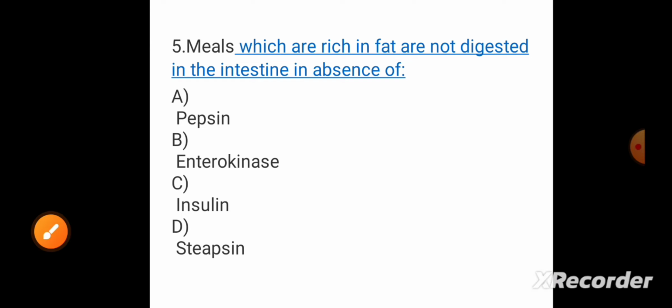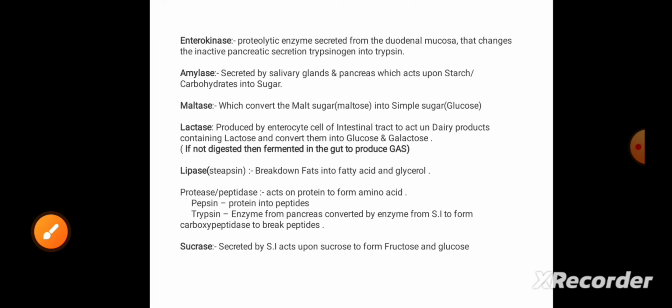Why? Because these are a few enzymes in our body which are specifically active regarding the digestion process. But lipase is otherwise known as steapsin, and steapsin is otherwise lipase only, and lipase is an enzyme which breaks down fat into fatty acid and glycerol.